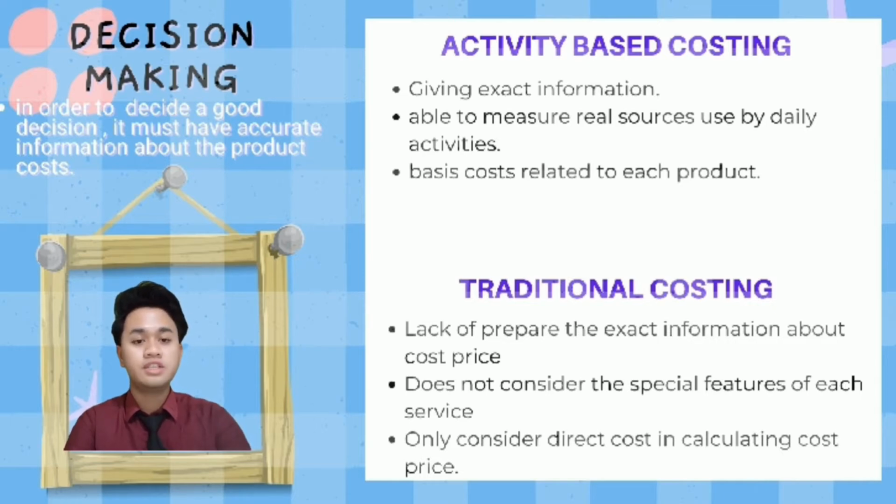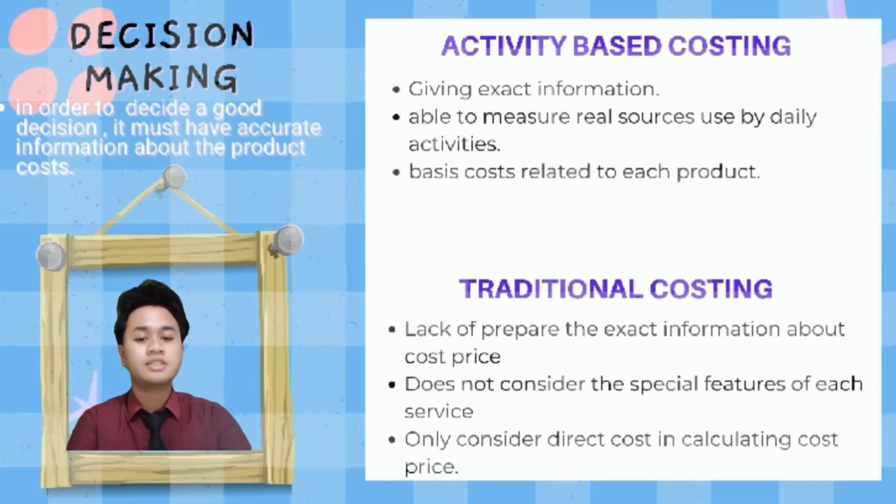Moving on to traditional costing. To calculate the overhead rate, they use direct labor hours, direct labor costs, or machine hours as their basis, and therefore the basis makes it difficult for the company to get exact information about the cost price. Because of it, it does not give the exact information about the cost price to the company. This will lead the decision makers to commit mistakes in their decisions.